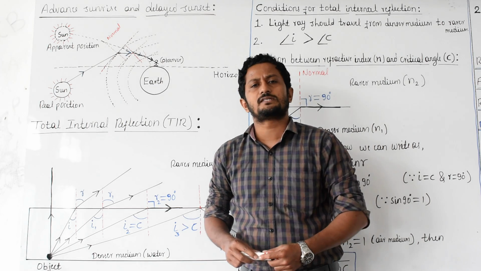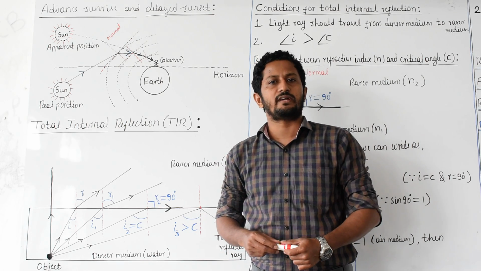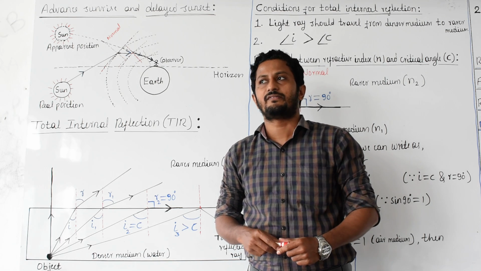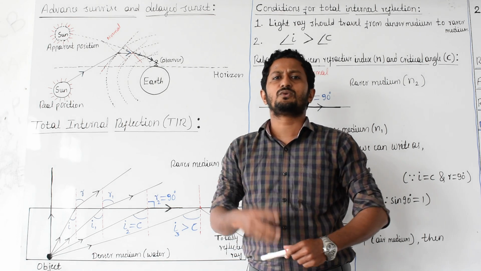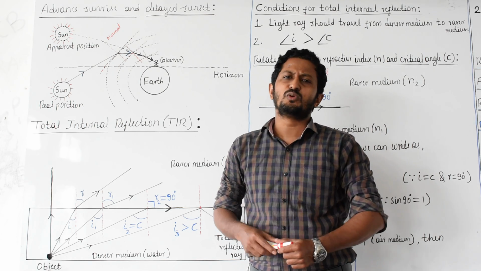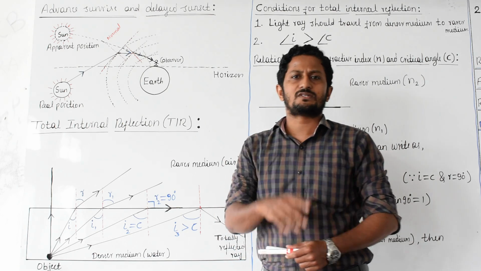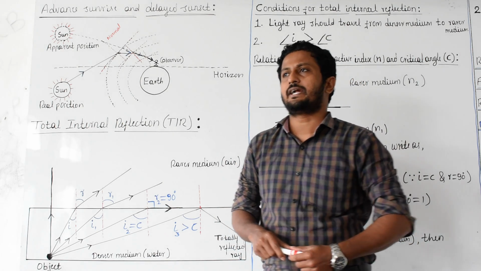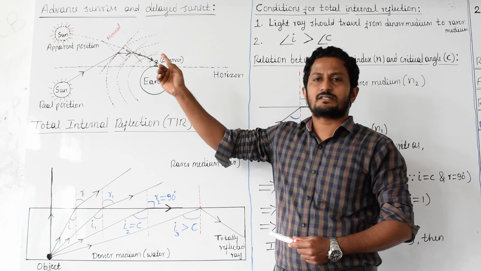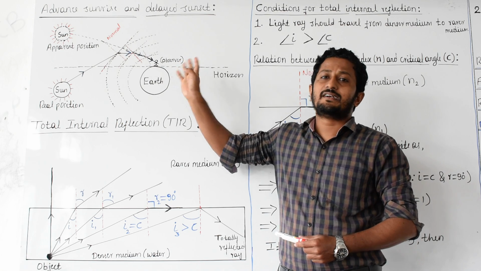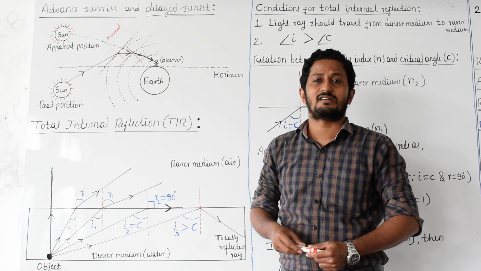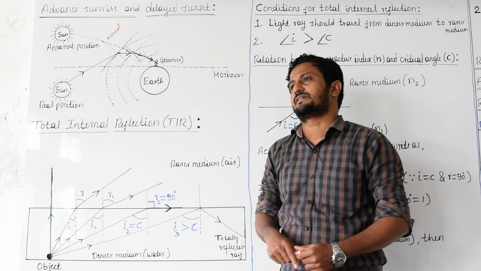In the previous class, we were discussing the refraction of light. Because of that refraction, a few things happen in nature that we see. Like that, one more thing is there, which is also because of refraction of light. That is nothing but the advanced sunrise and delayed sunset. What is this advanced sunrise and delayed sunset?